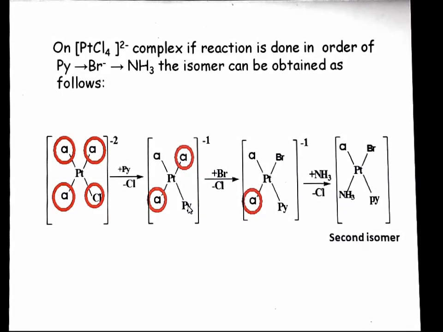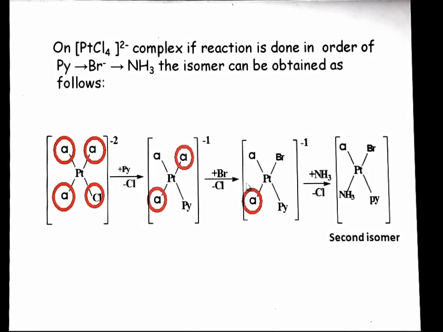Now the trans effect of pyridine and chlorine we compare, and the trans effect of chlorine is more than pyridine, so either this chlorine or this chlorine will be removed by this incoming bromine. So here you can see this is bromine, pyridine and chlorine. Now we have to compare the trans effect of chlorine, bromine and pyridine. So the trans effect of bromine is maximum.